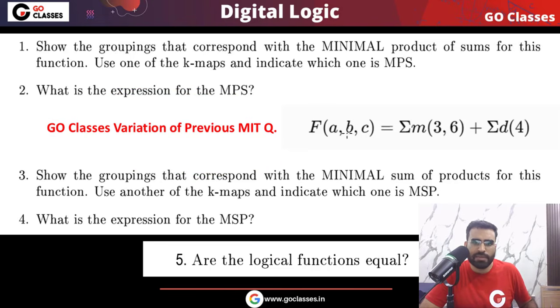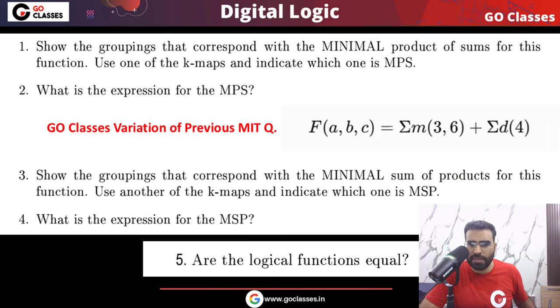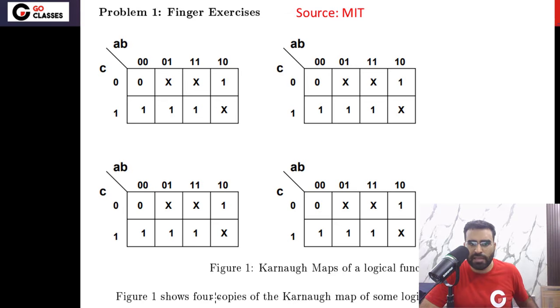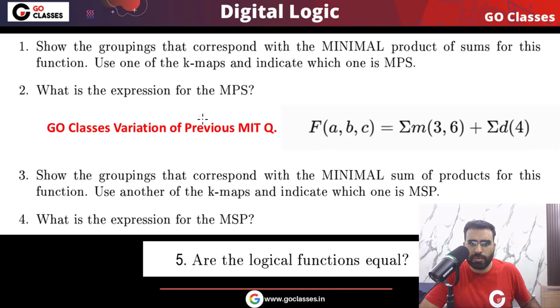See, this variation I am giving you because this variation will teach you something. The previous MIT question actually will miss a point, and that point will be taught by our Go Classes variation of the previous MIT question. So you try this question also.